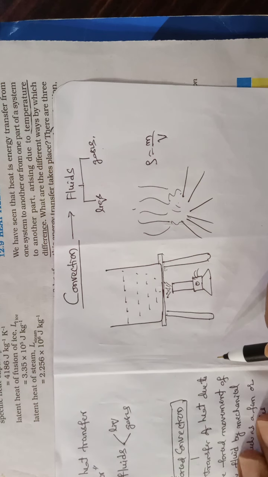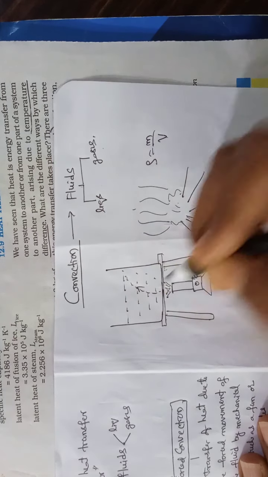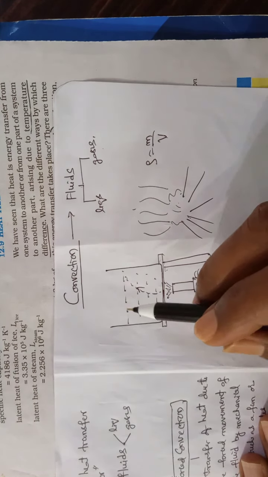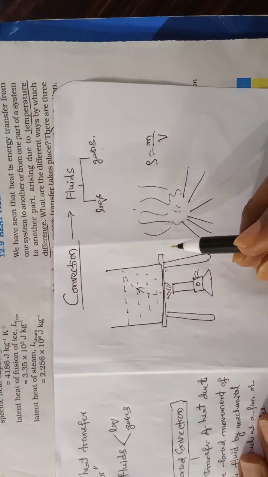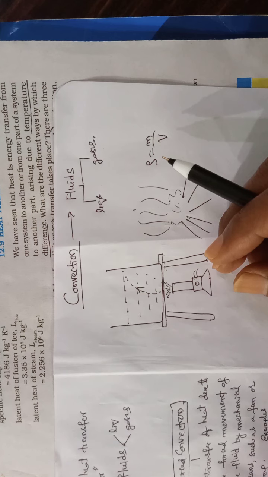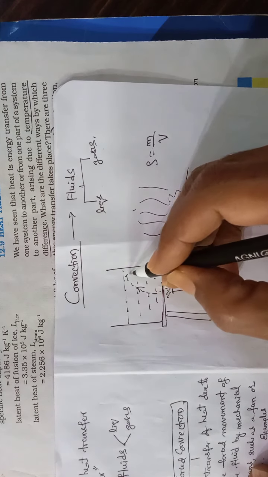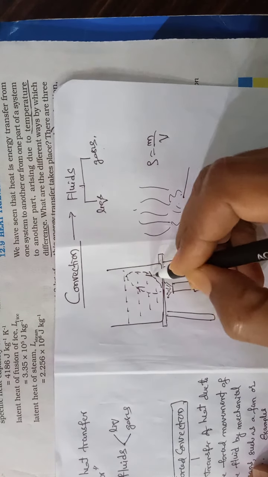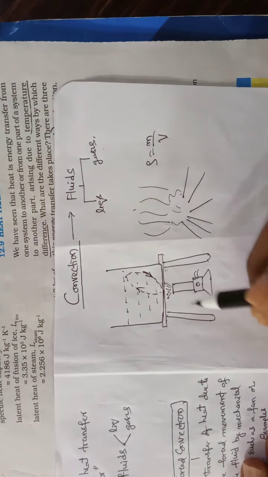In this way, the lower water layers absorbing heat energy come upward. After coming upward, they lose the heat energy to the surroundings and become cool. Again, its density increases, and then because of the force of gravity, it slowly comes down. So in this way it describes a cycle.